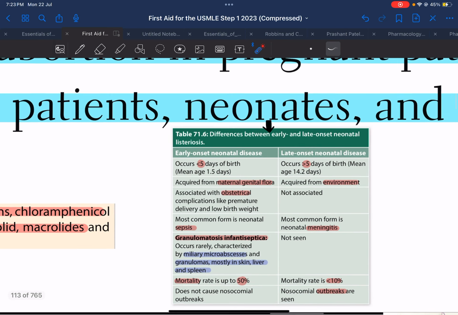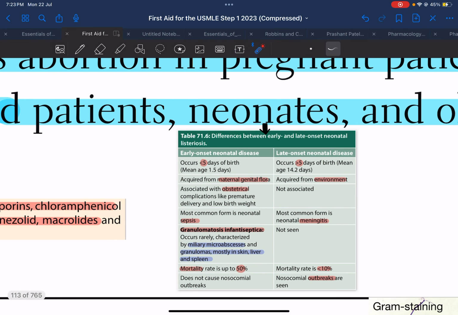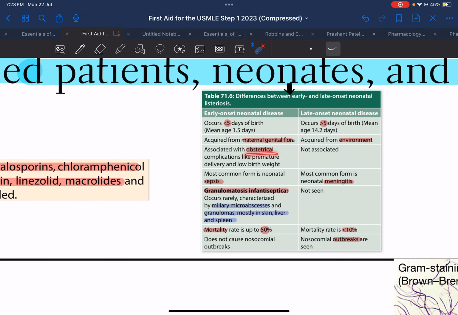Okay, discussing it, in neonates, Listeria can cause two types of diseases. One is early onset and the other is late onset. As the name suggests, early onset happens within the first 5 days of birth. If it is happening within the first 5 days of birth, we can apply our logic and say that over here the infection is acquired from the maternal genital flora during vaginal delivery. Okay, over here in early onset neonatal disease, there will be a history of obstetrical complication with the baby, such as premature delivery or low birth weight, and most commonly it presents as sepsis.